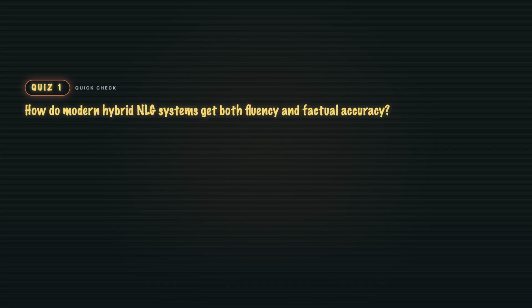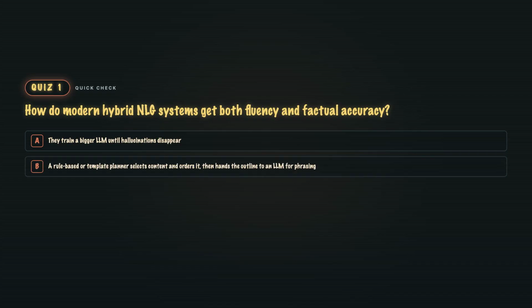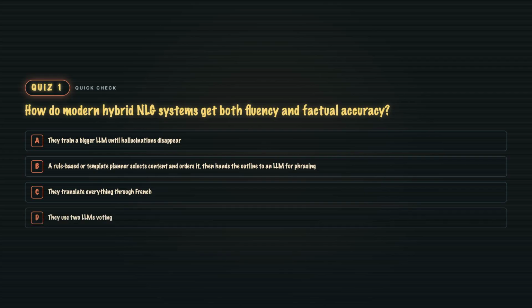Quiz 3. How do modern hybrid NLG systems get both fluency and factual accuracy? A. They train a bigger LLM until hallucinations disappear. B. A rule-based or template planner selects content and orders it, then hands the outline to an LLM for phrasing. C. They translate everything through French. Or D. They use 2 LLMs. Voting.